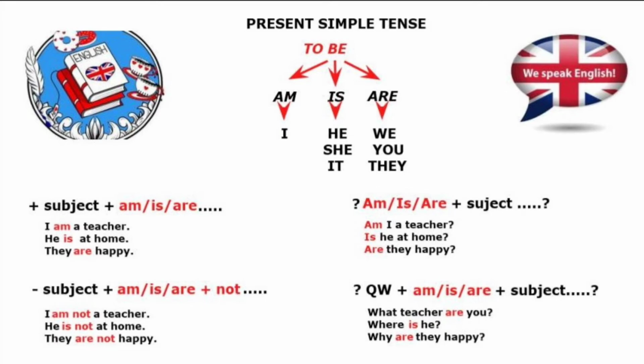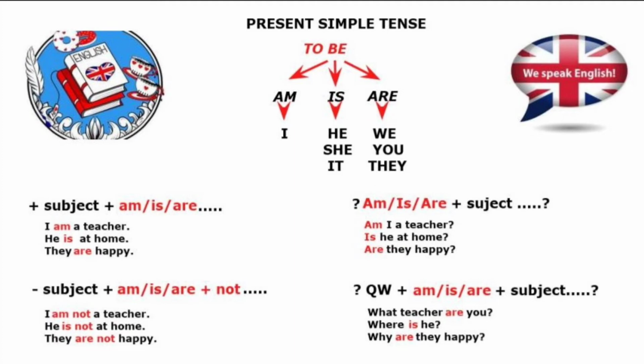In an interrogative question, we change the position of the subject and am, is, are. We use am, is, are plus subject. For example, am I a teacher? Is he at home? Are they happy? In a positive sentence, we use subject plus am, is, are, but in a question, we use am, is, are plus subject.